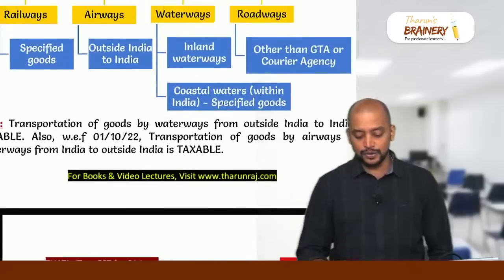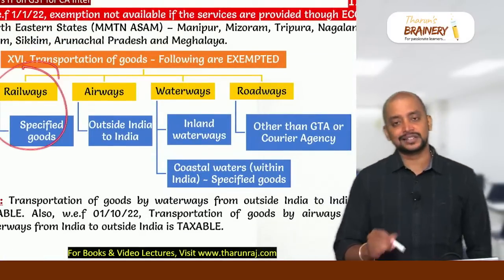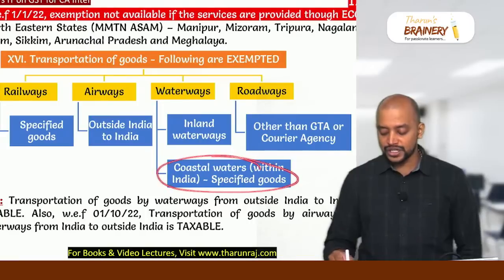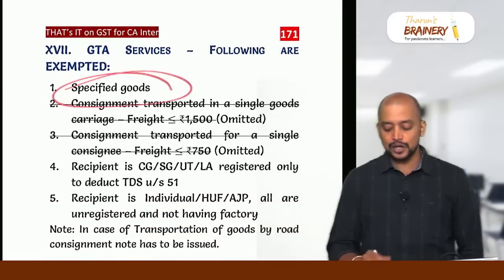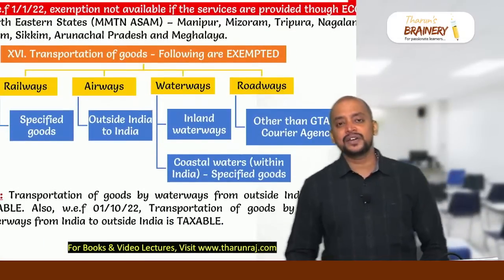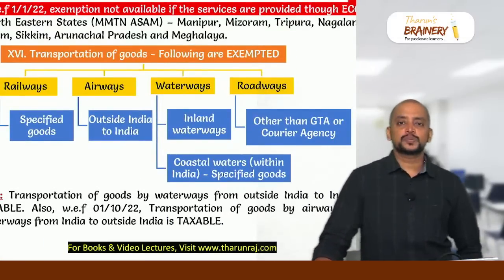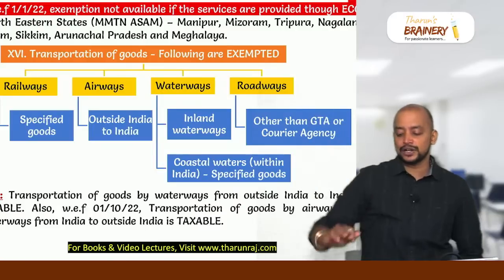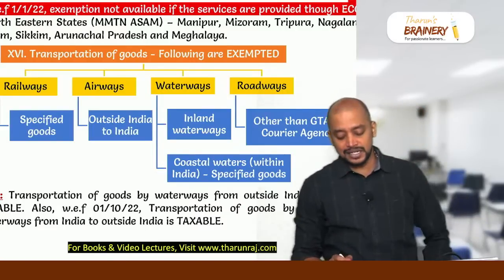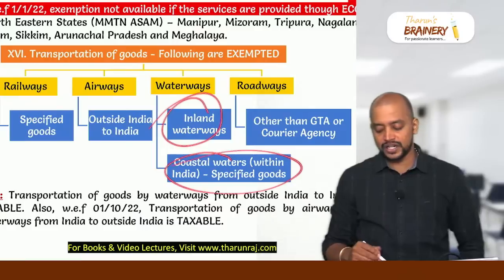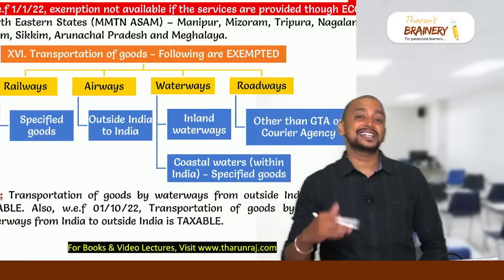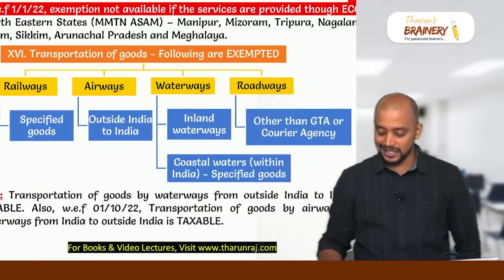These 6 specified goods, if transported by railways, are exempted. If transported by coastal waters within India, exempted. And if transported by GTA, also exempted. Then airways, only one exemption. Transportation of goods by airways from outside India to India is exempted, and waterways, inland waters, and this coastal water specified goods. Roadways, other than GTA or courier, everything else is exempted.